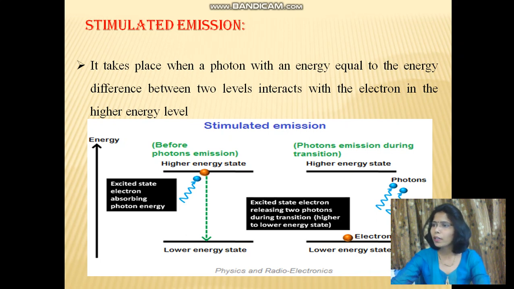The energy of the stimulating or incident photon must be equal to the energy difference between the two electron shells. In this process, the excited electrons release an additional photon of the same energy, same phase and same direction, while they fall into the ground state. In the stimulated emission process, each independent photon generates two photons. The photons emitted will travel in the same direction as that of the incident photon.